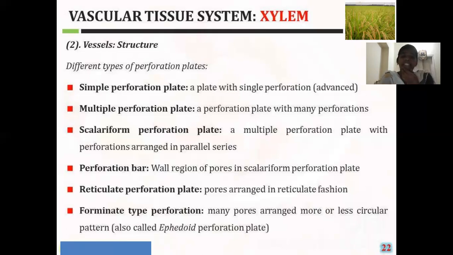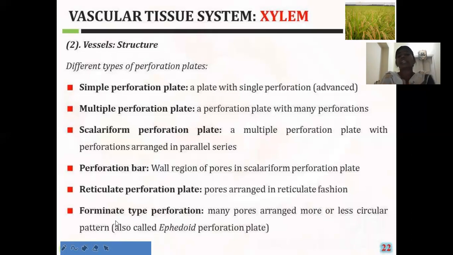Next is the reticulate perforation plate. In this reticulate type of perforation plate, the pores are arranged in a network-like manner. That is the reticulate perforation plate.